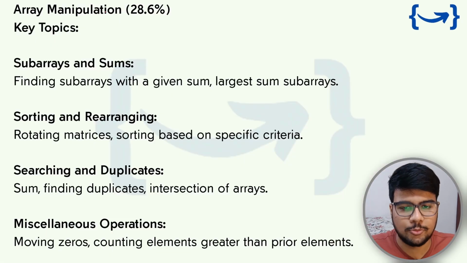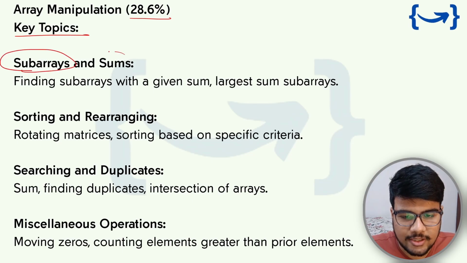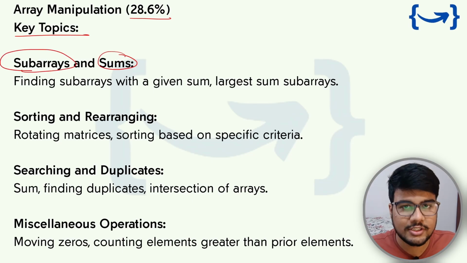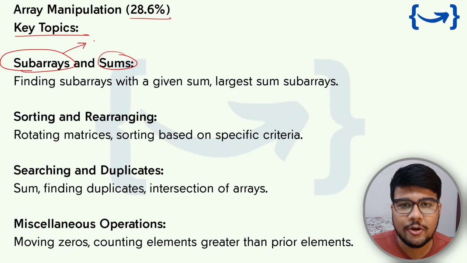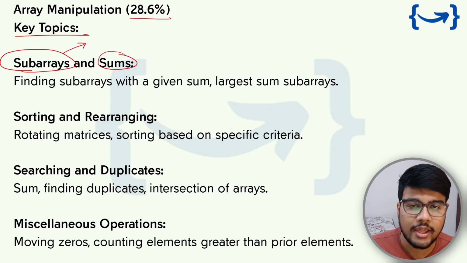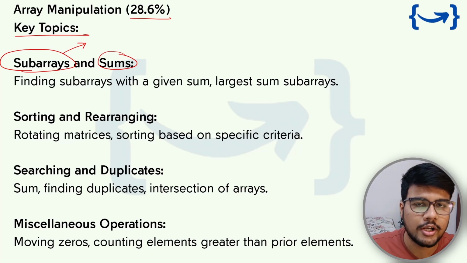Now, array manipulation, 28.6%, which is a key topic. Let's discuss it. Subarrays and sums, both are different, they are not the same. Okay, so subarray-based problems were trendy in 2024, I would say in April and June. Why? Because if you see the shift solutions, you can find many types of subarray problems. You need to find either the subtraction, the addition, or the product of a subarray sum which is equivalent to k, or find the equilibrium point, or the quotient based on prefix and suffix sums.